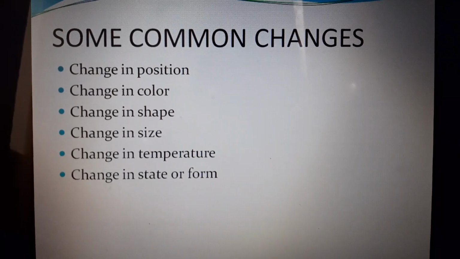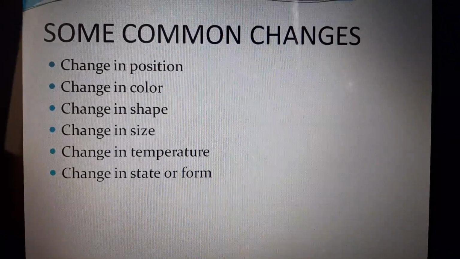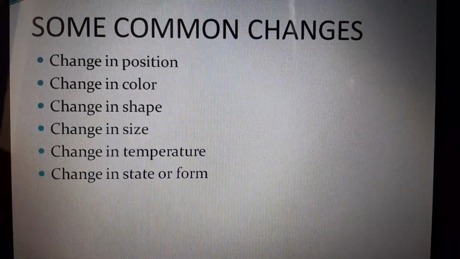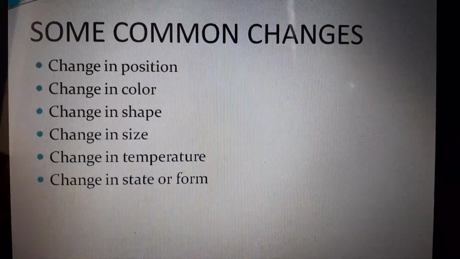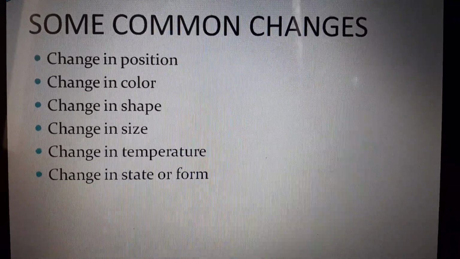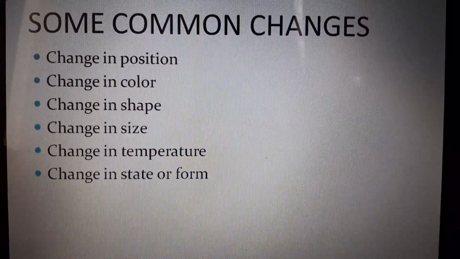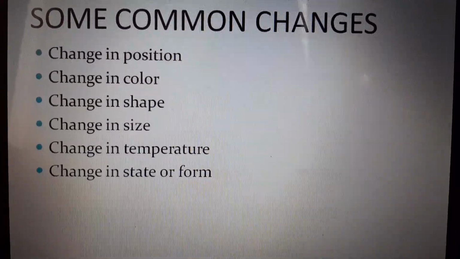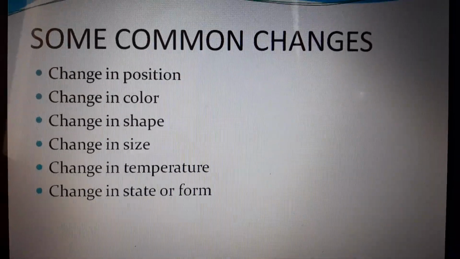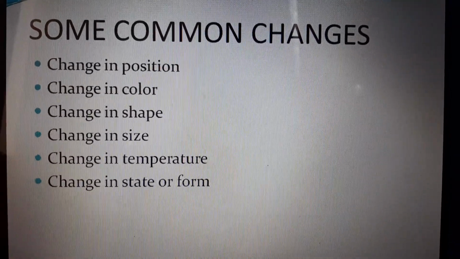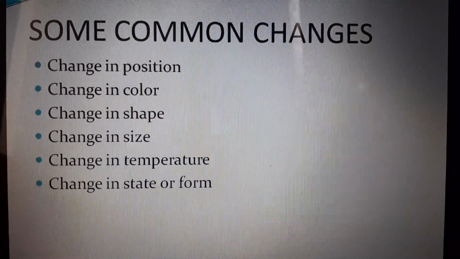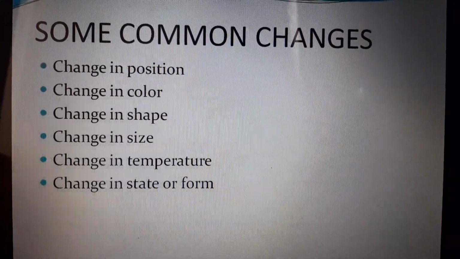For example, some common changes which we see are change in position, like Earth is changing its position the whole year around the sun. Change in color. For example, we see the blue sky in the daytime but a dark sky at night time. Change in shape. We see different shapes of the moon on different days.